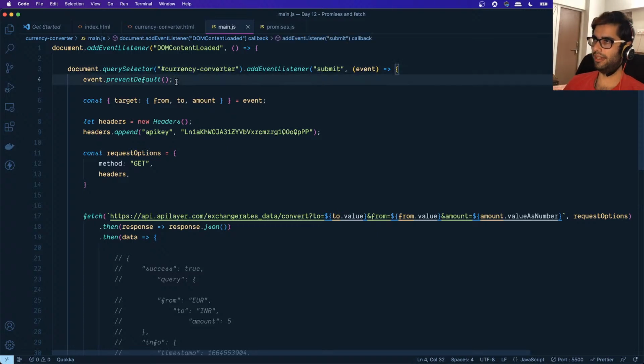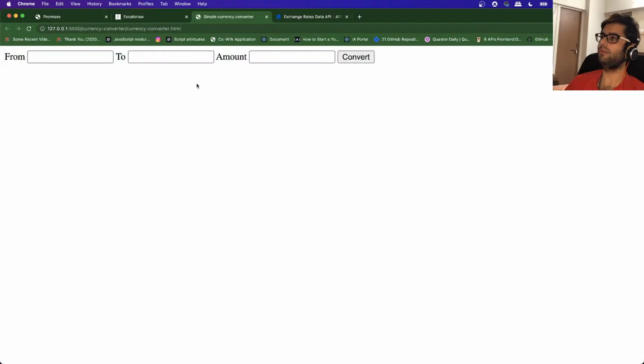So there's a question: what is event.preventDefault? Let me comment this part out. Actually, I had covered this, but since we're on a break right now, I'll cover it anyway. If I specify the values over here, and I have commented out event.preventDefault, just take a look at the URL when I click on the convert button.